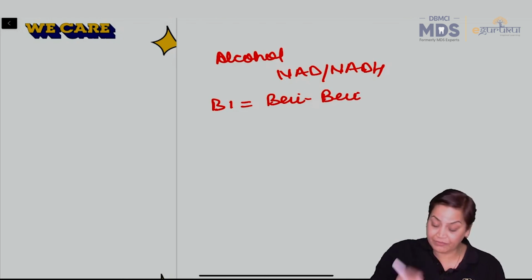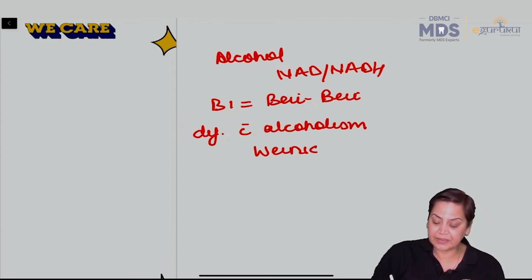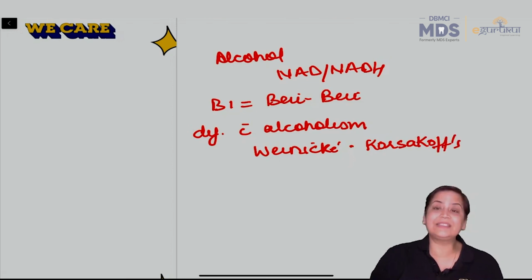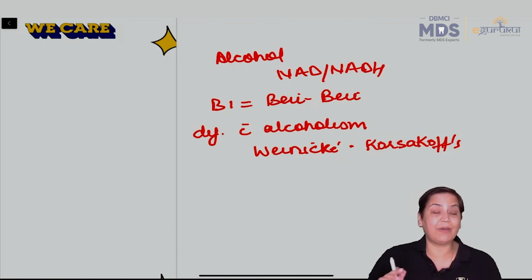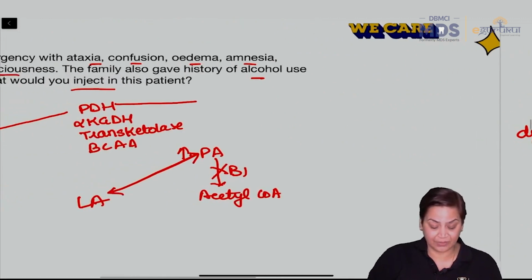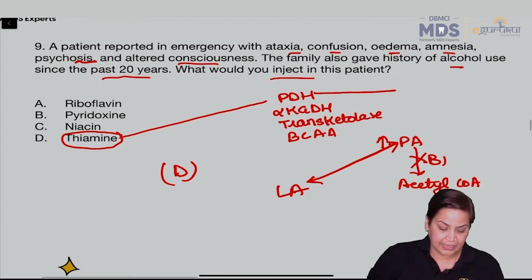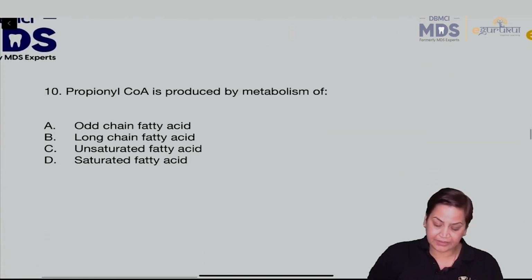right? But B1 deficiency associated with alcoholism, it leads to Wernicke-Korsakoff syndrome. Korsakoff or Wernicke's encephalopathy. So alcoholism always interferes with pyruvic acid to lactic acid metabolism. So the answer here will be simply thiamine. Right? Then question number 10th.